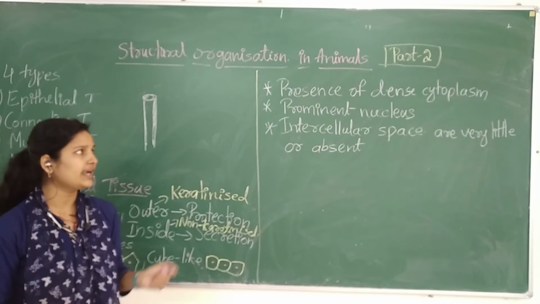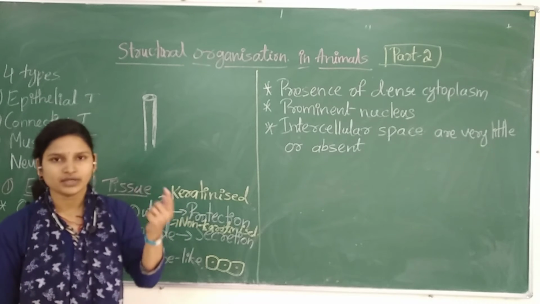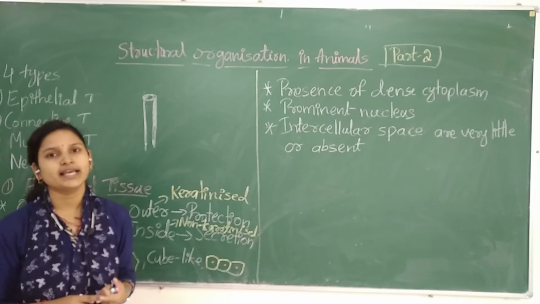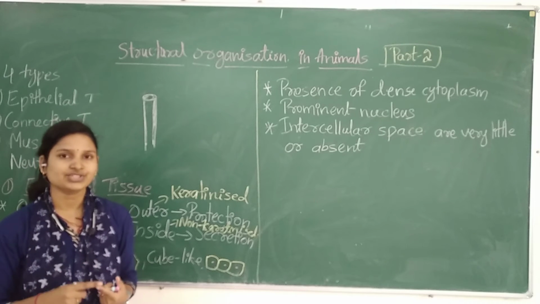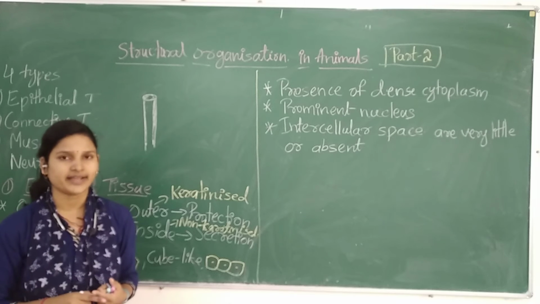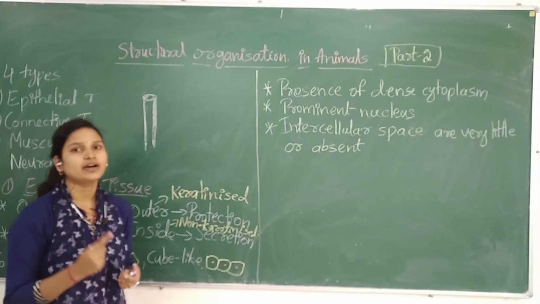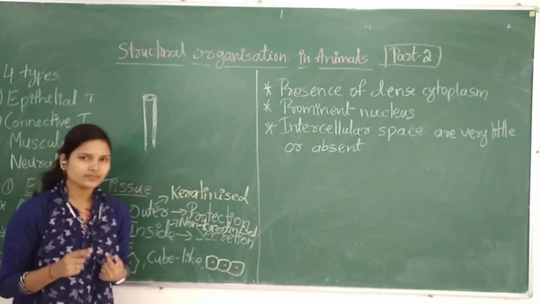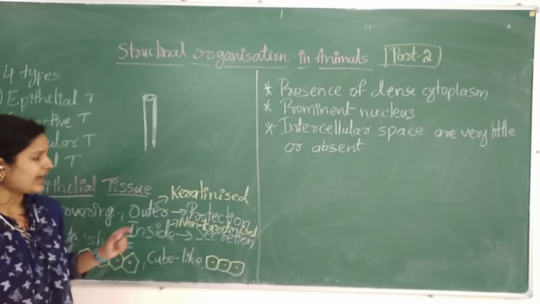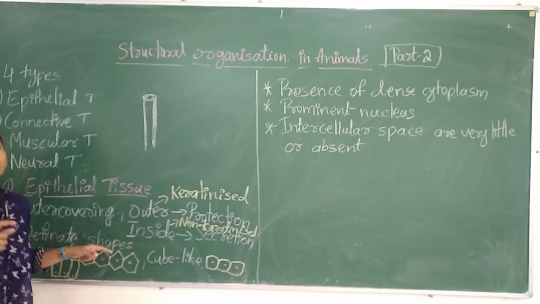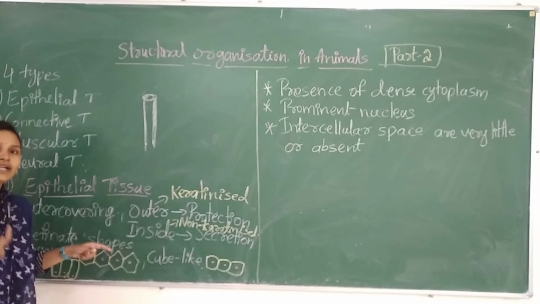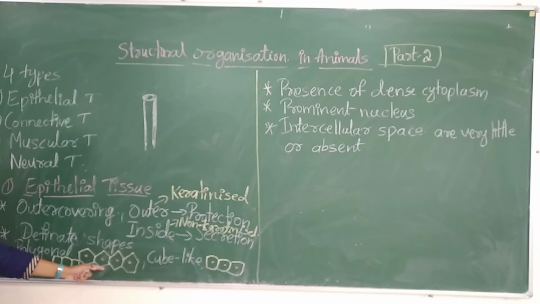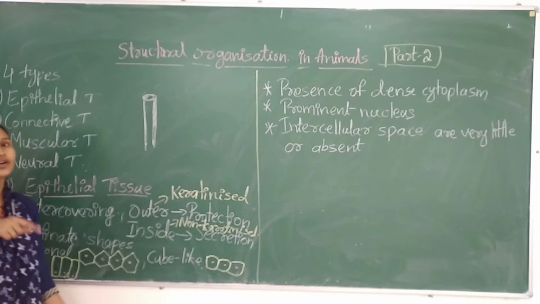So understand, the location will be outer or inside the body cavity. Outer is mainly helpful for the protective function and is highly keratinized. The epithelial tissue present inside the body cavity is non-keratinized. The epithelial tissue has a prominent or definitive shape; the cells may be polygonal, cube-like or columnar.